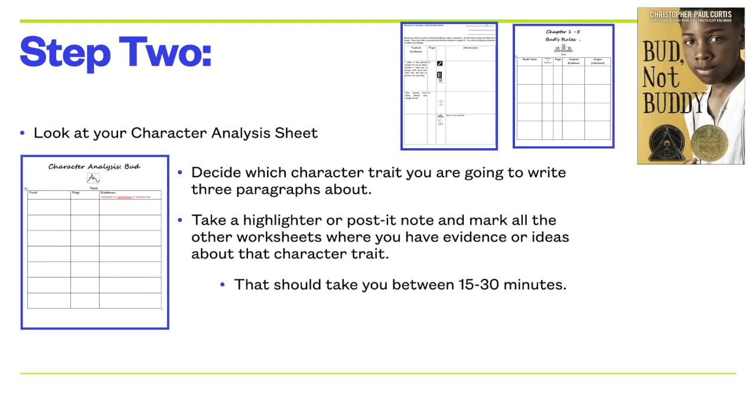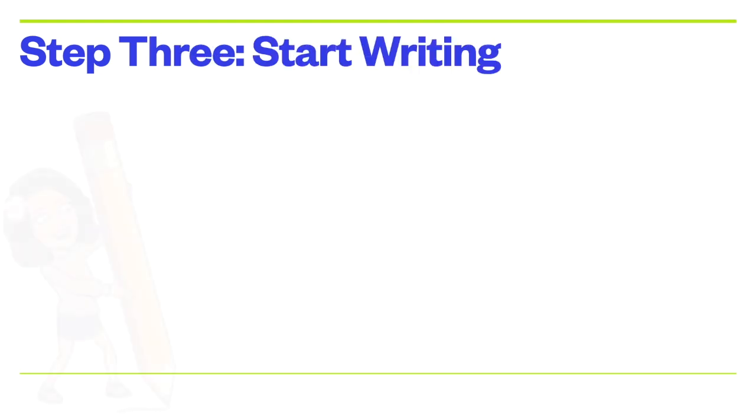And then you did step 2. You looked at your character analysis sheet and you chose one character trait that you had lots of evidence for, and you're ready to write 3 paragraphs. So now we're going to start writing.